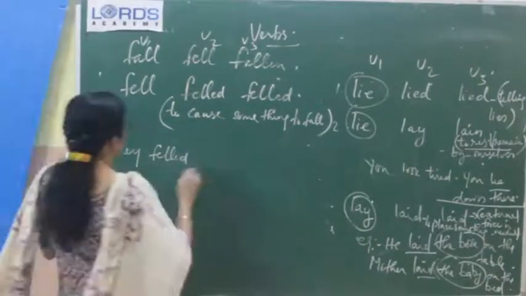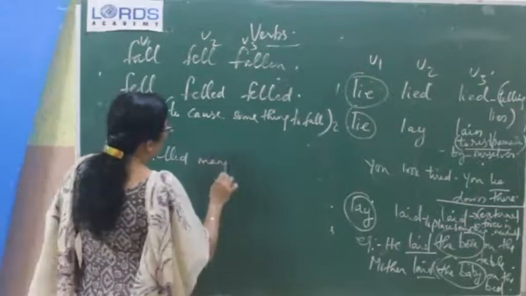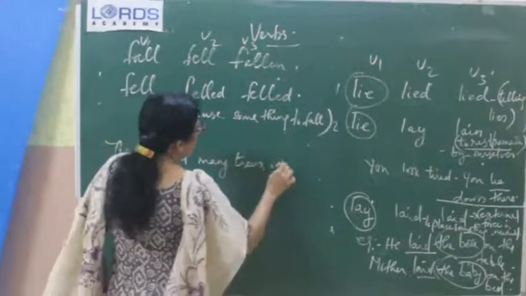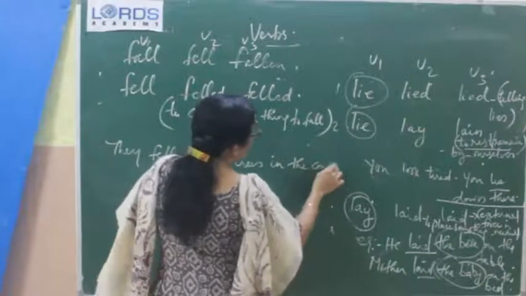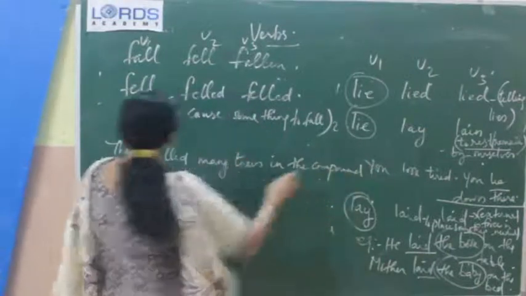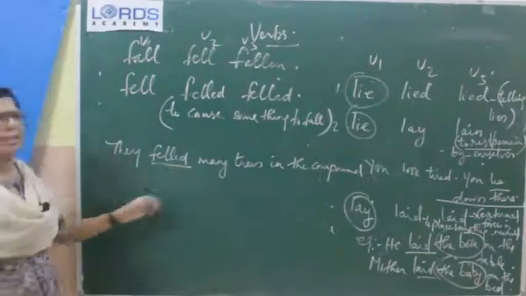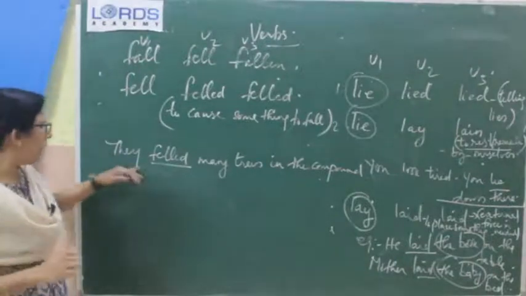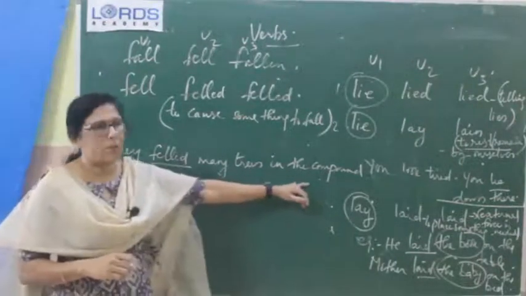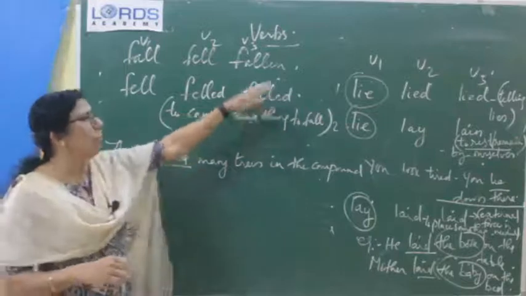Okay, I fell from the bicycle. They felled many trees in the compound. They felled, to cause something to fall. That is almost the same meaning as cut. Okay, so they felled many trees in the compound. So, to cause something to fall or to cut.